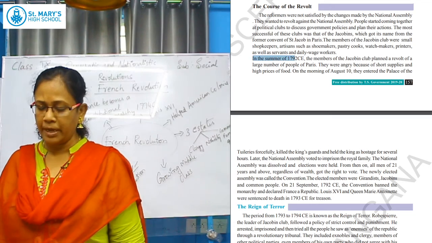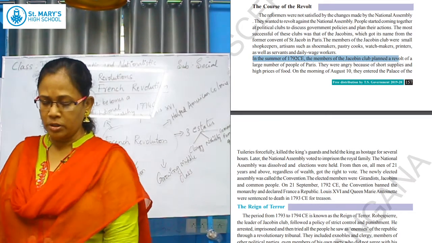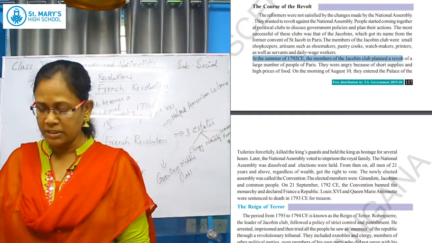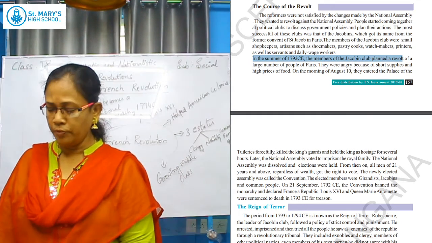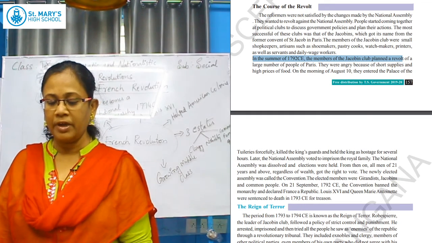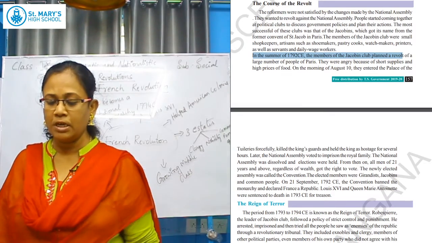went into Paris and they were angry because there was a short supply of food and the prices were very high. So on the morning of August 10, they entered the palace of the Tuileries forcefully.